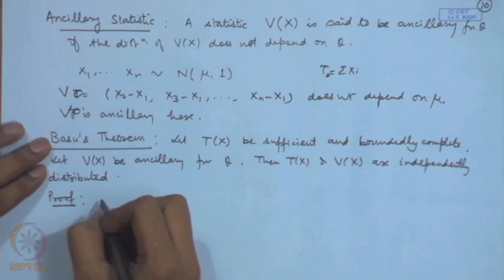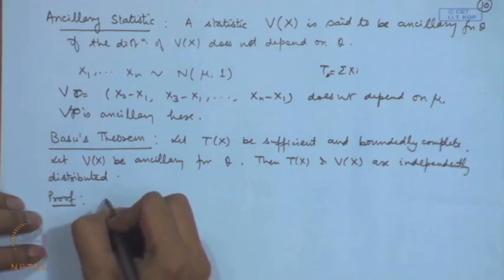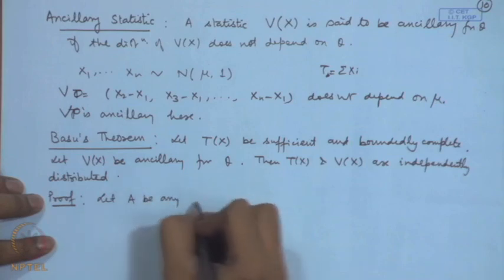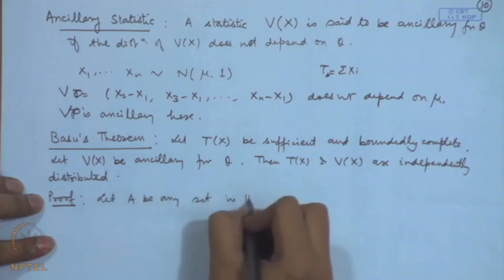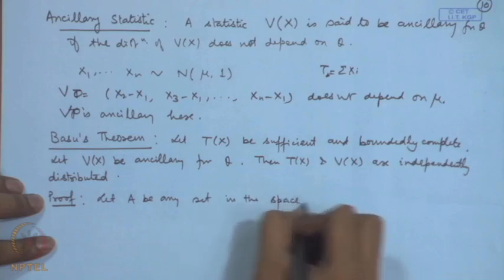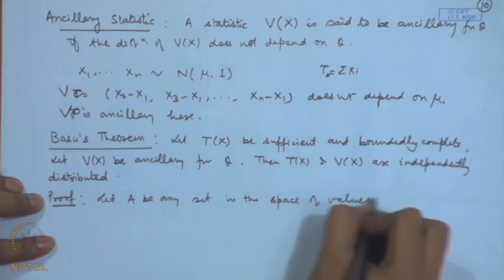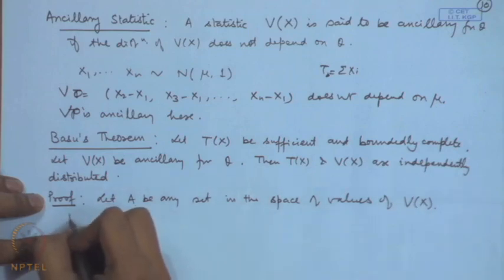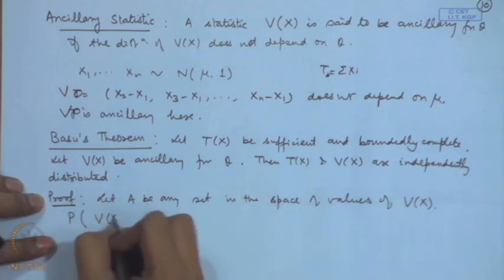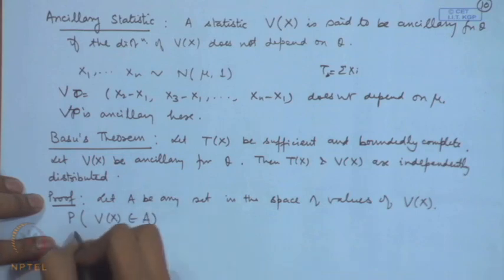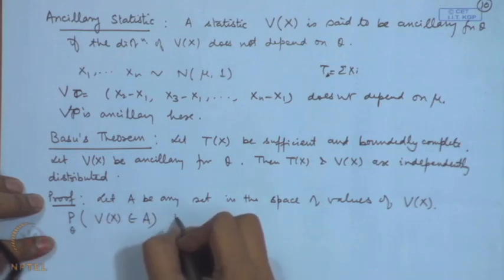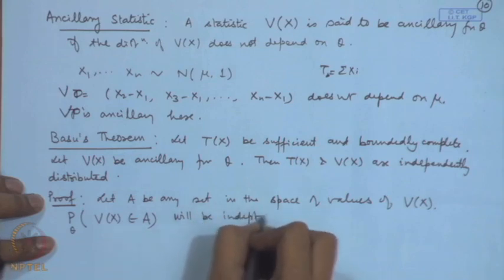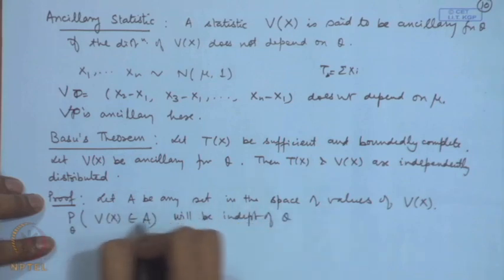Let us look at the proof of this. So, let A be any set in the space of values of V. Okay. So, if I consider probability of V x belonging to A, then this will be independent of theta, because the distribution of V x does not depend upon theta.